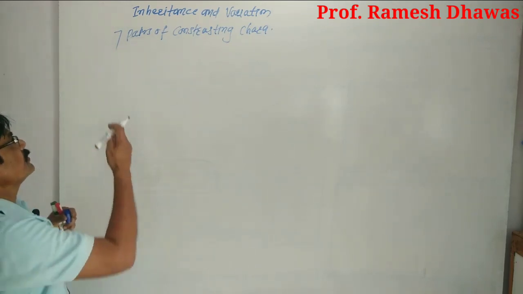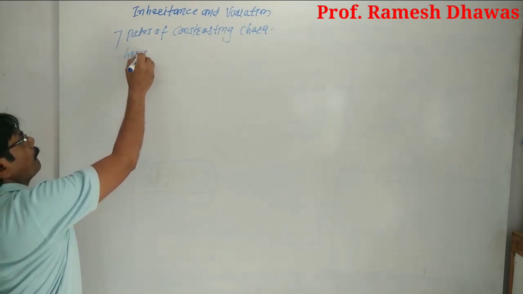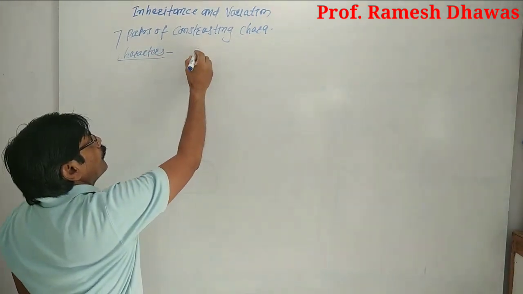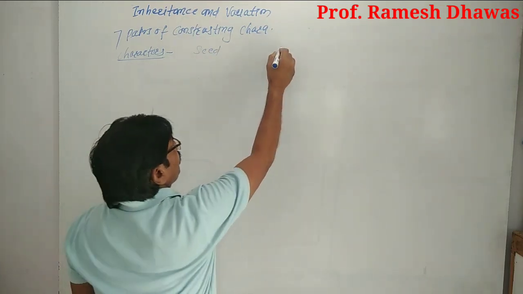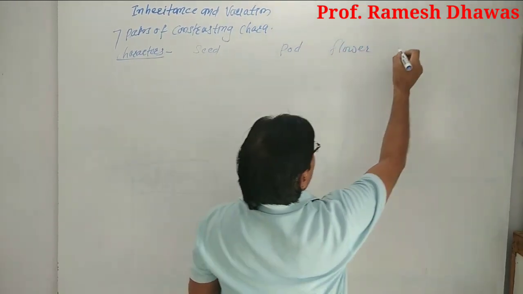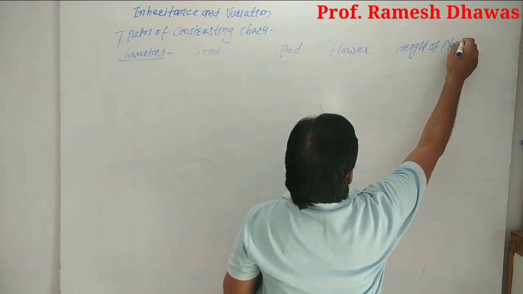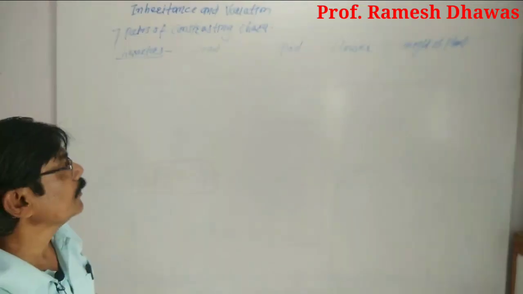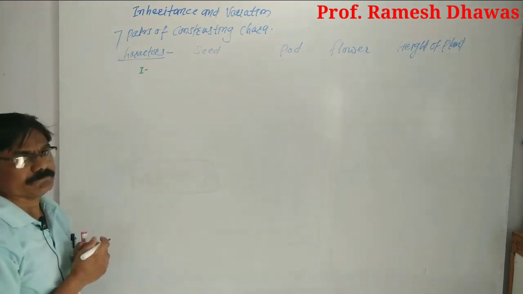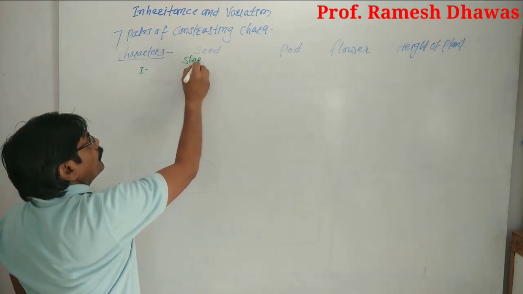These 7 pairs of characters were taken by Mendel from seed character, pod character, flower character, and the height of plant.